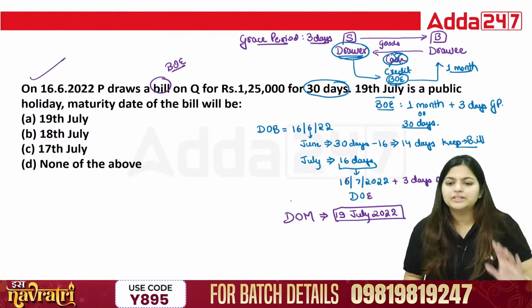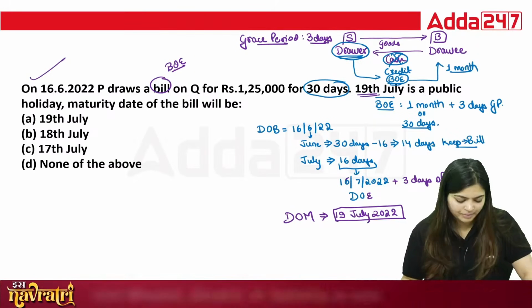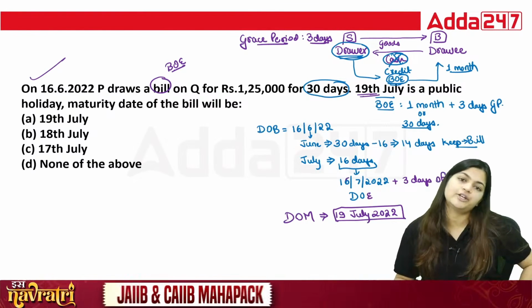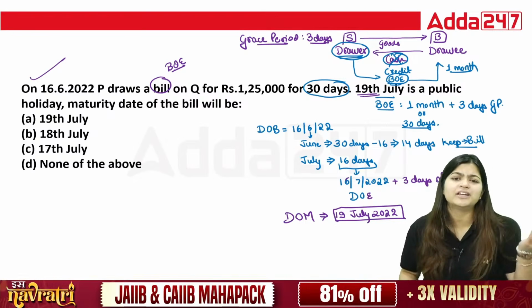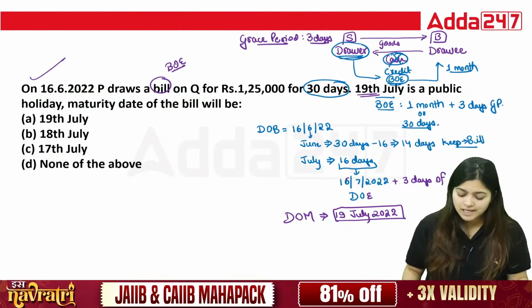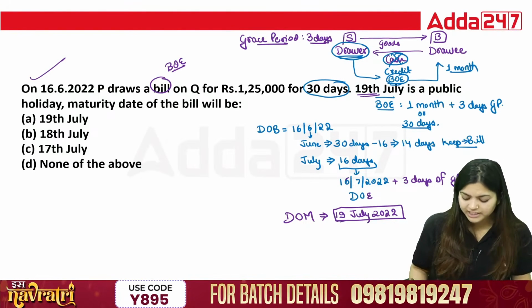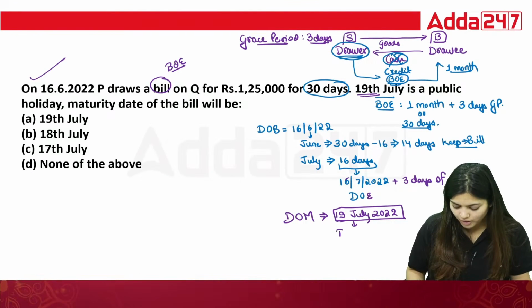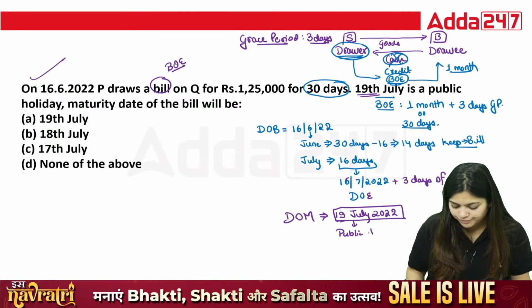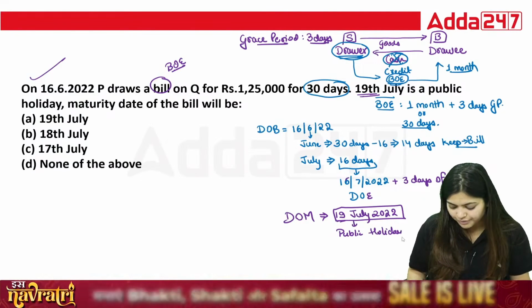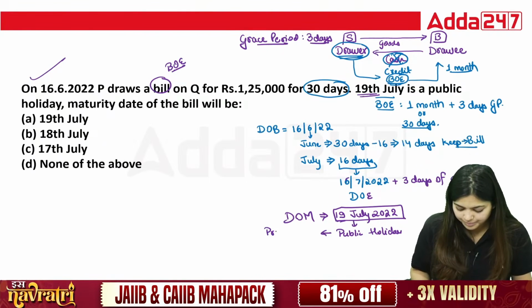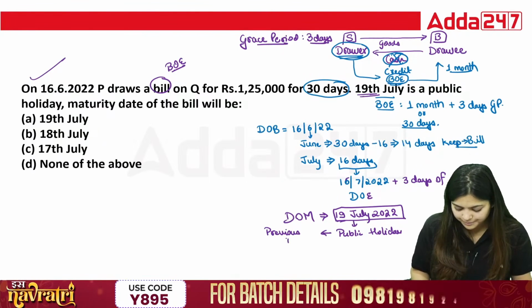Though they are also giving that 19th July is a public holiday, it's your duty to always calculate before selecting your final answer. They might be giving extra information. Now they are saying the 19th is the date of maturity, but if it is a public holiday, in case of public holiday we will collect the bill the previous day.